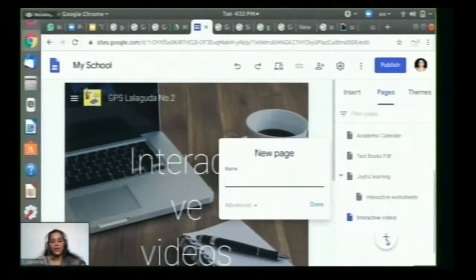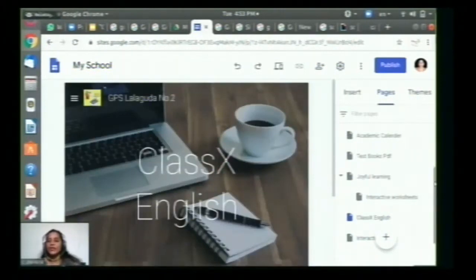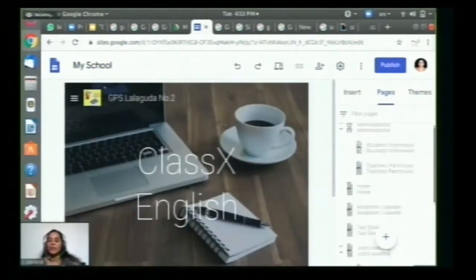So subject specific also you can do here, like class 10 English. So like this, according to the needs of our school, you can create the sub pages, and hide the pages also, which are not, sometimes we don't want to show the teachers particulars to the public.